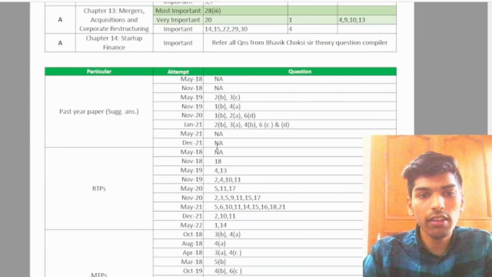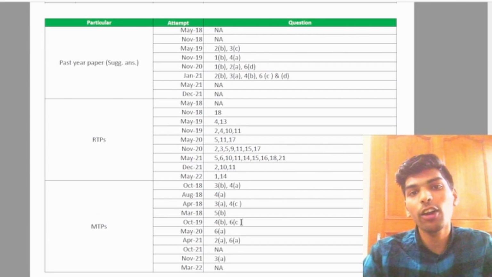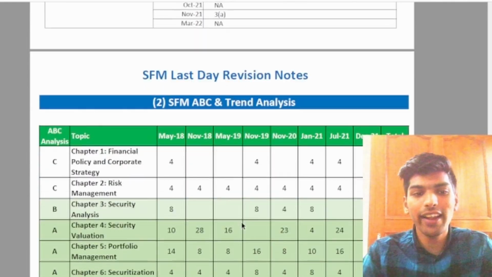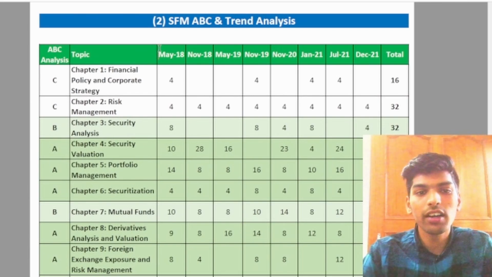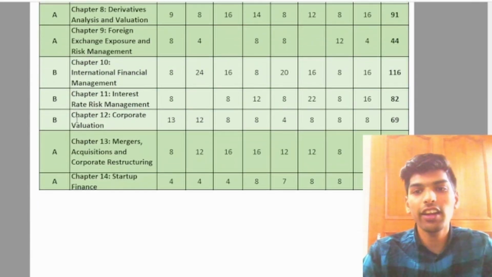Apart from it, it contains the important questions from the past year papers, RTPs and MTPs. These are all the important questions or the new questions that are not in the module, and you can refer to them from here. And this is the SFM ABC and the trend analysis, which contains the marks of the questions that have been asked in the last 8 attempts, and the chapter and the category in which it falls.